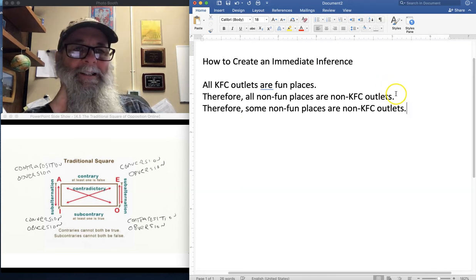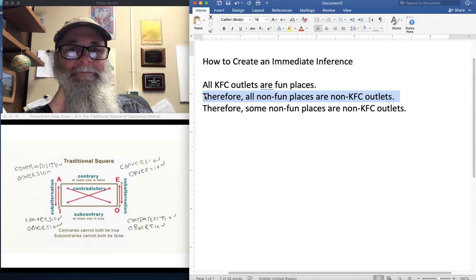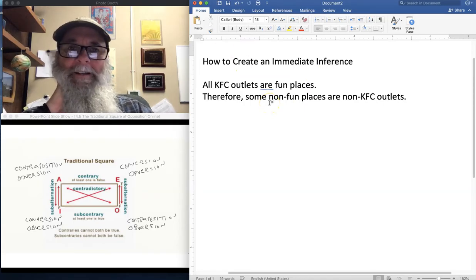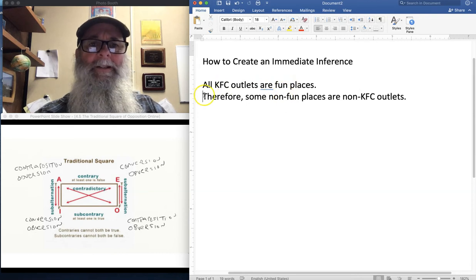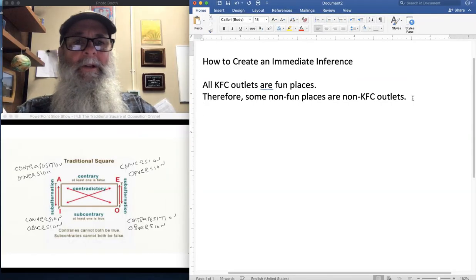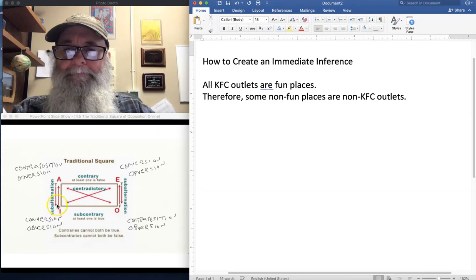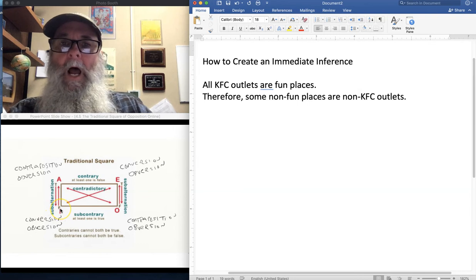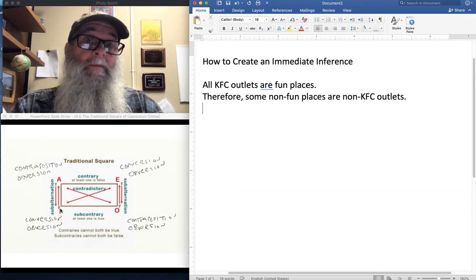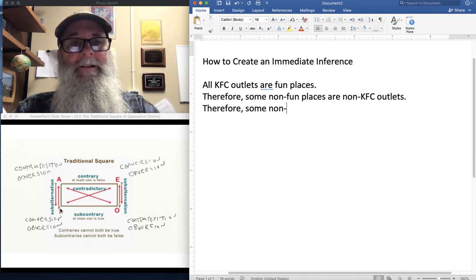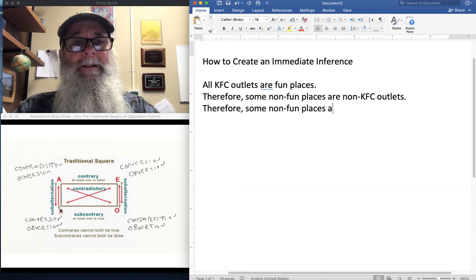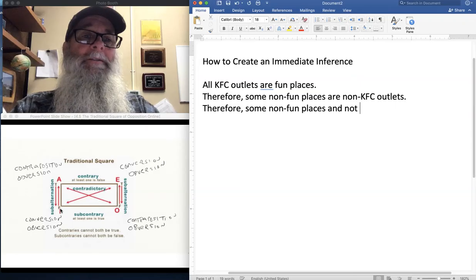Now watch what I could do. I can just erase this guy, and I've got another valid immediate inference. But it looks kind of cool, right? Because on the surface, you wouldn't be able to determine immediately that this is a valid immediate inference. You could even make it more complicated and say, well, I know if I have an I claim that's true, I can avert that. I can avert anything. And I'm going to wind up with another standard form categorical proposition, and I'll know the truth value of that.